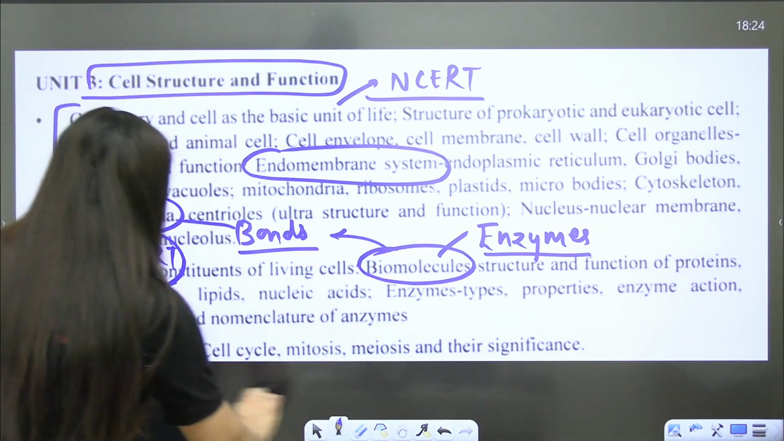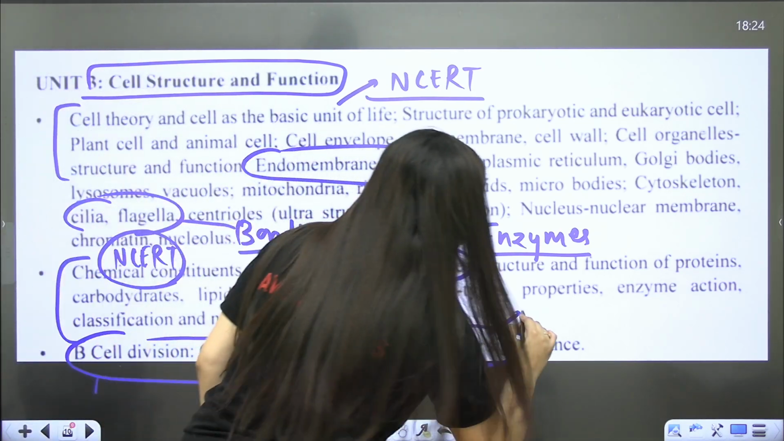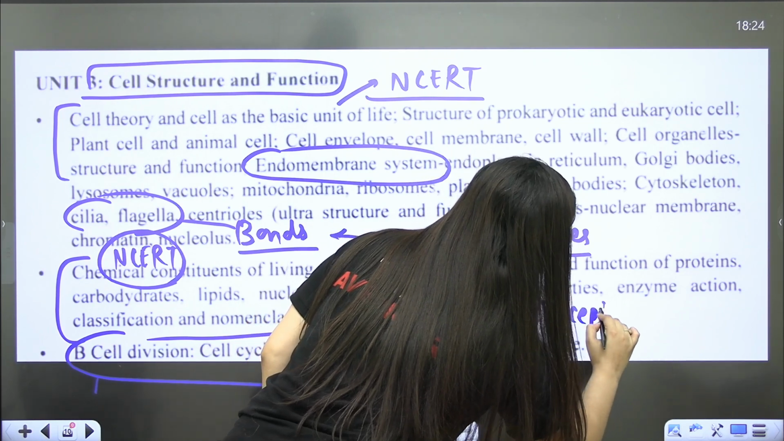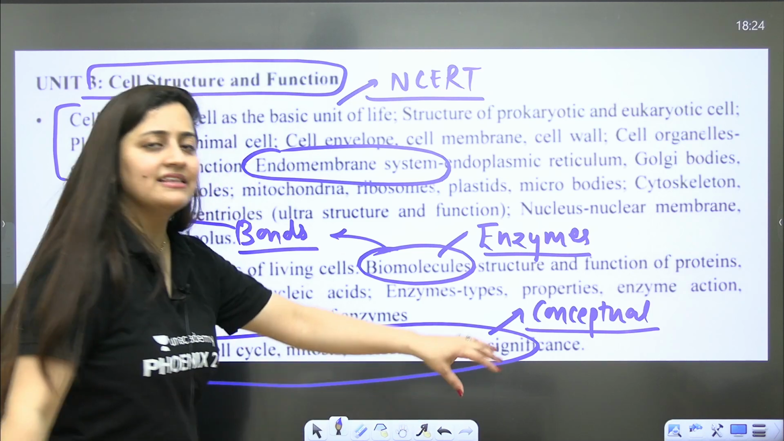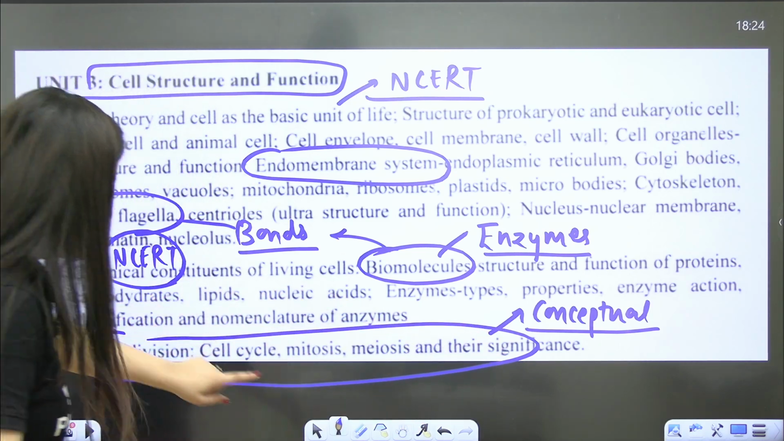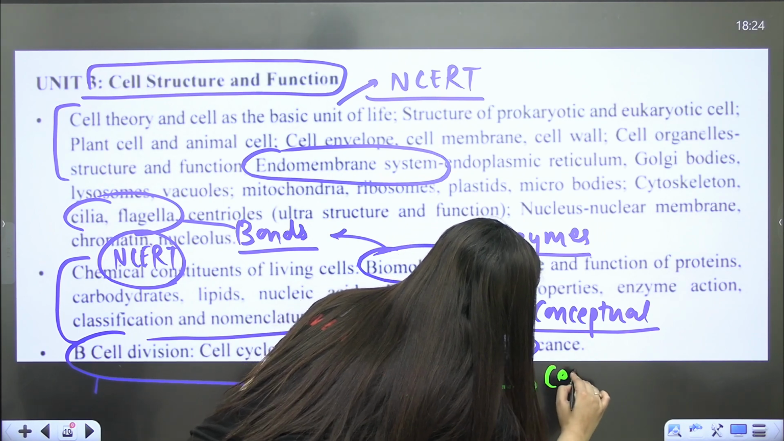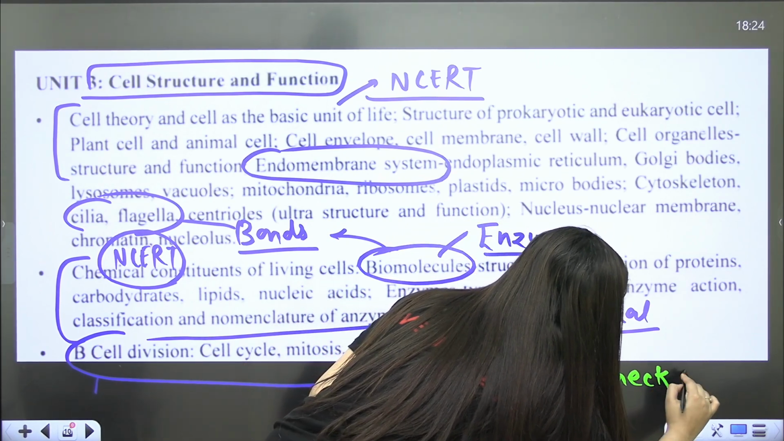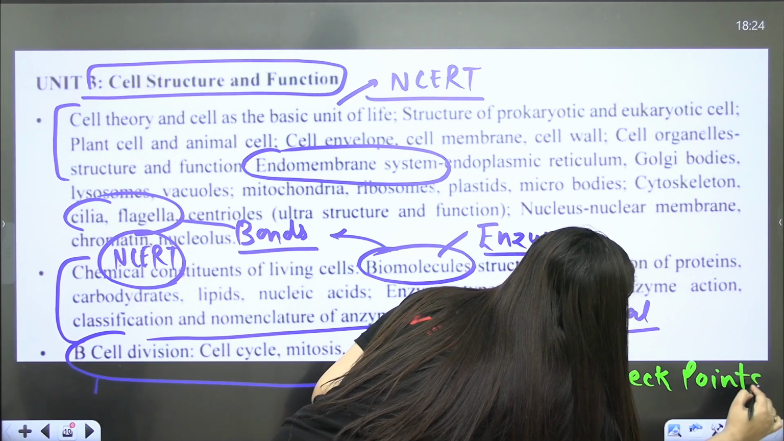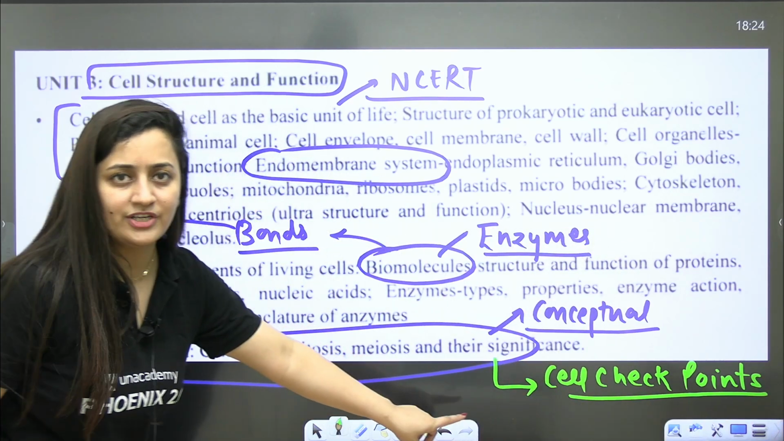Next is cell cycle and cell division. For that also, it's a conceptual topic. Your concept needs to be very clear, so attend the classes properly and then revise it from the NCERT. Okay, that will be sufficient for you. One more thing, bache, there are some topic questions like cell checkpoint, right? So checkpoints are not given in NCERT, but they can ask you the question from the checkpoints.